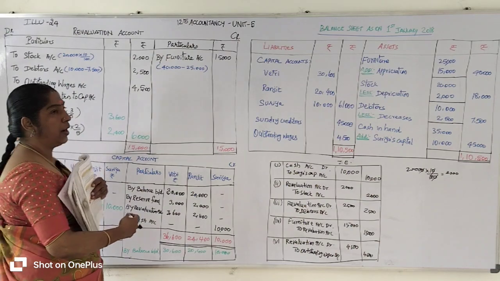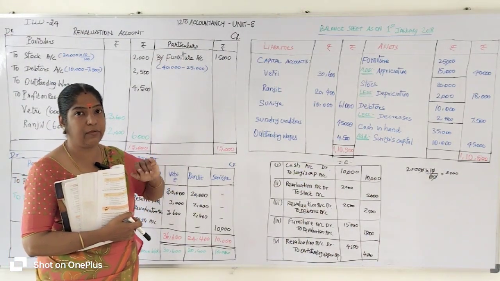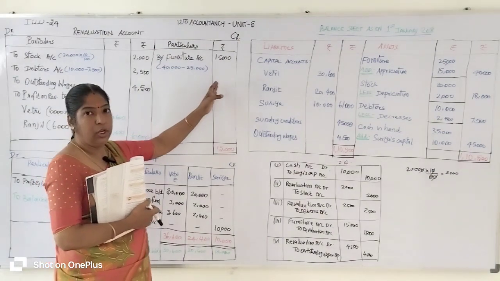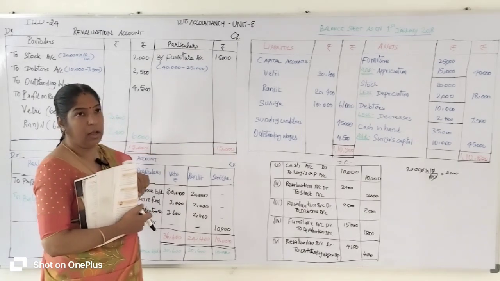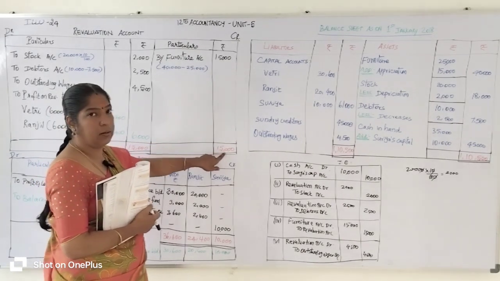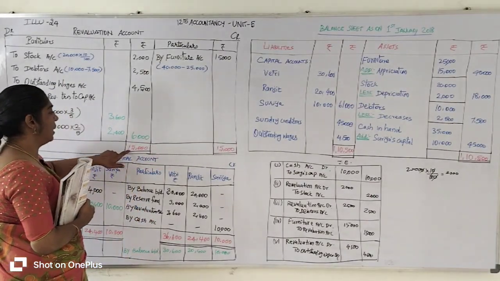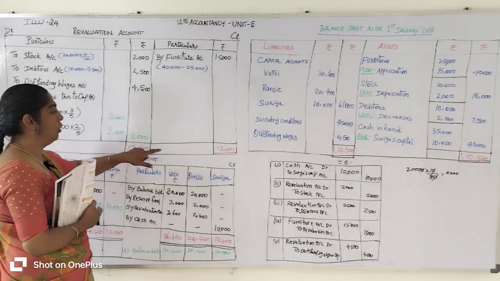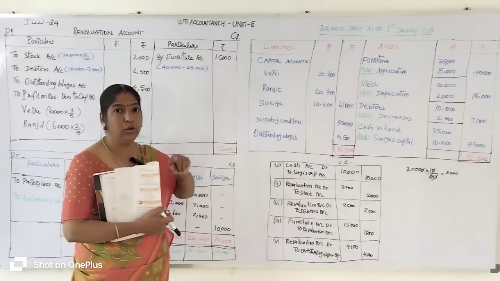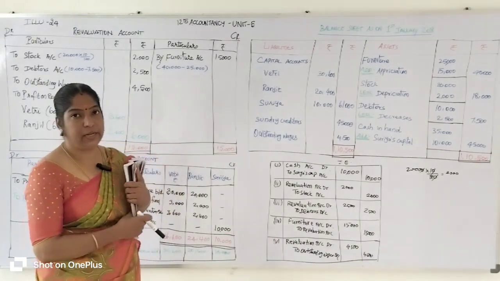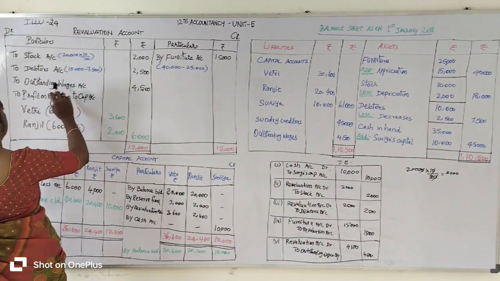Now we are going to find out the total. To find the total, you find which side has the higher value. The credit side has the higher value. If the credit side is higher, you enter the total on the credit side. 15,000 rupees is entered as the total on the credit side. The same value you enter on the debit side in the same horizontal line. If you get the total on the credit side, listen carefully, you will get the balancing figure on the debit side, which means profit. Revaluation account, profit on the debit side.